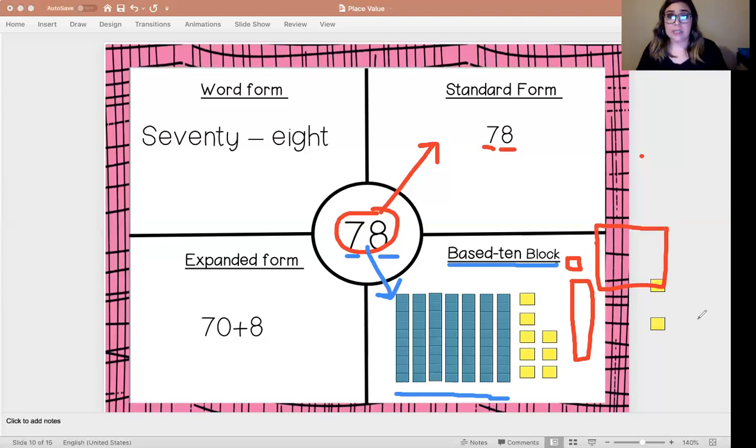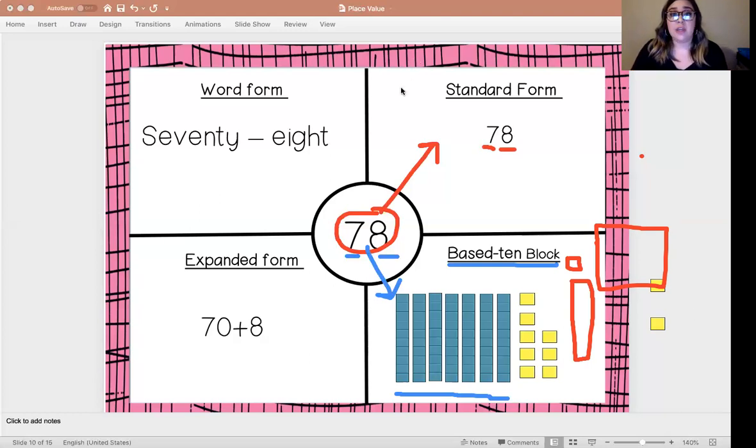So when you're doing your activities, remember, some of them are going to have you drawing. Remember how to draw your base 10 blocks so that way you can complete your seesaw activity successfully, okay? So standard form, just write the number. Base 10 form, you're using blocks, manipulatives, or you're drawing your picture.